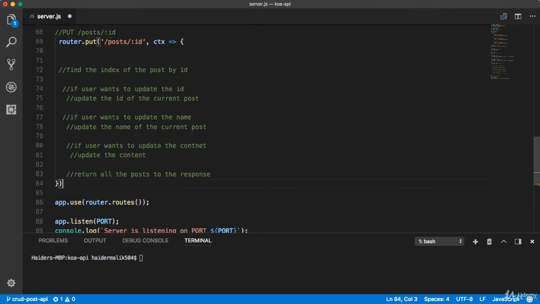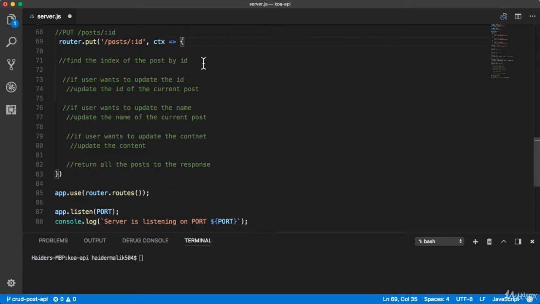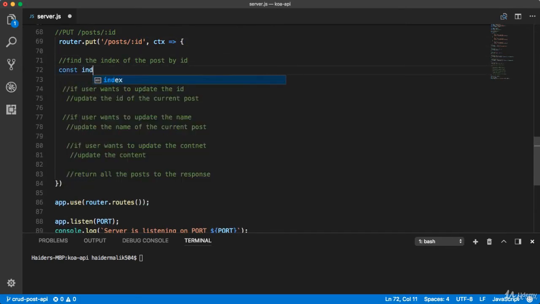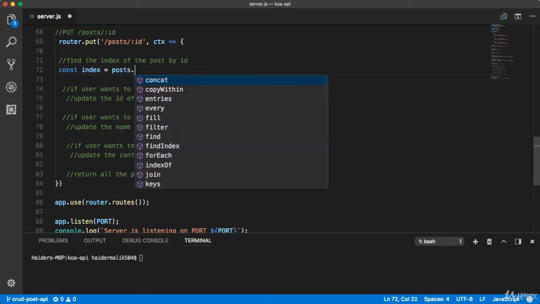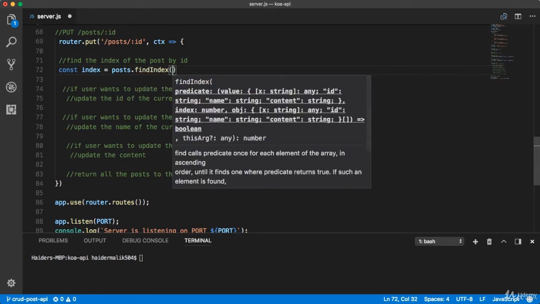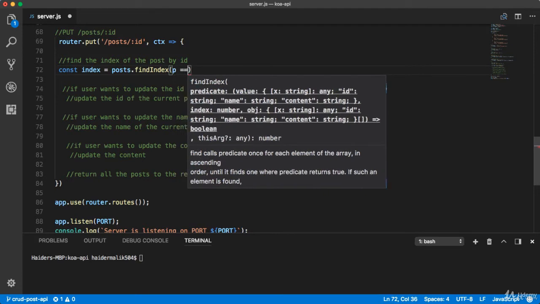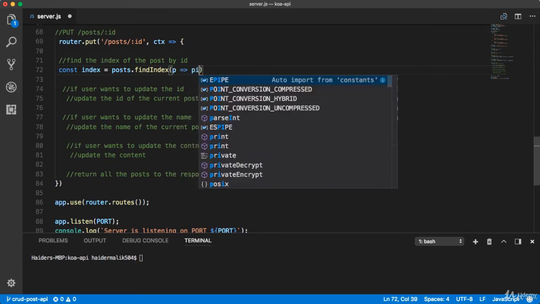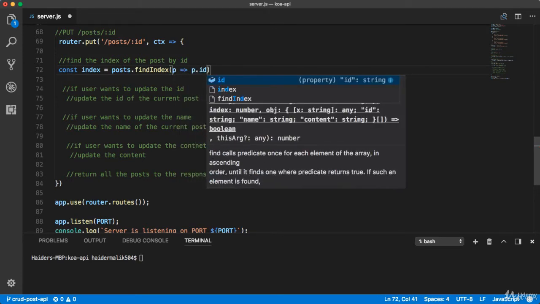Let me wrap my code inside the pseudocode. Here I need to find the index of the post. How can you find the index? I'm going to use the findIndex method. It will take the callback method or predicate. I'm going to use the post and the arrow function. And here I need to specify my predicate or my condition or my logic.